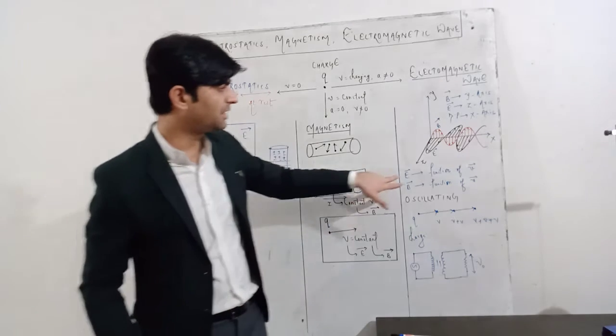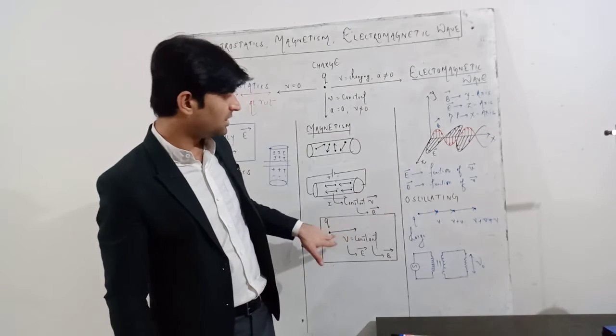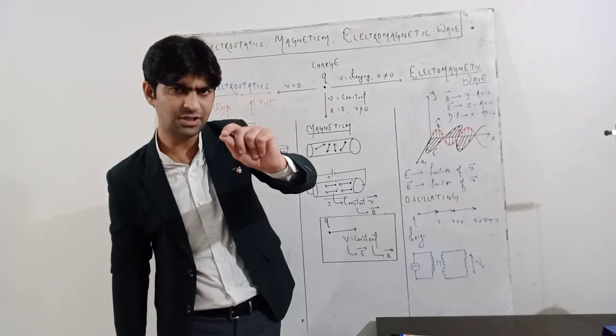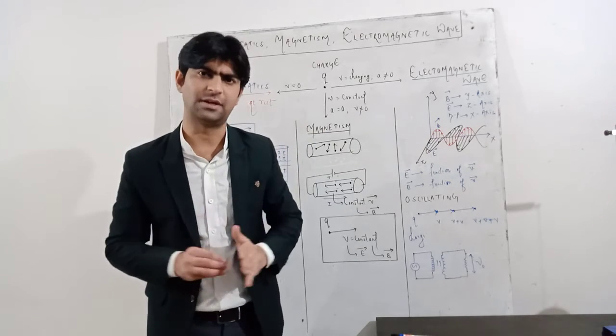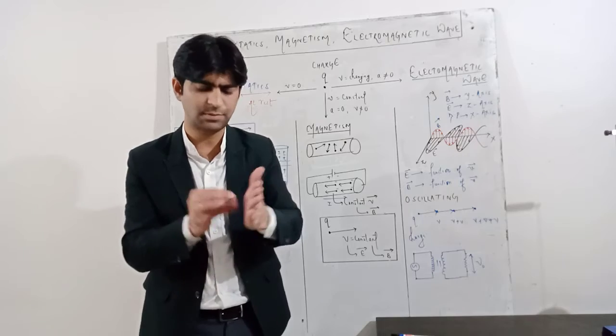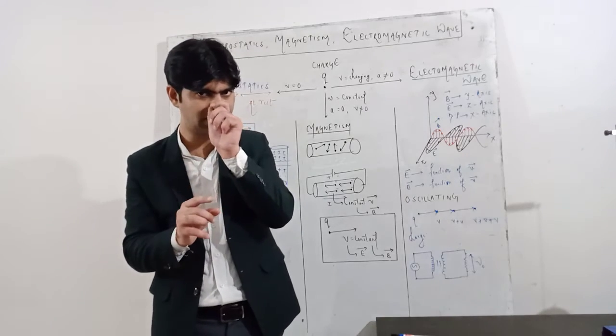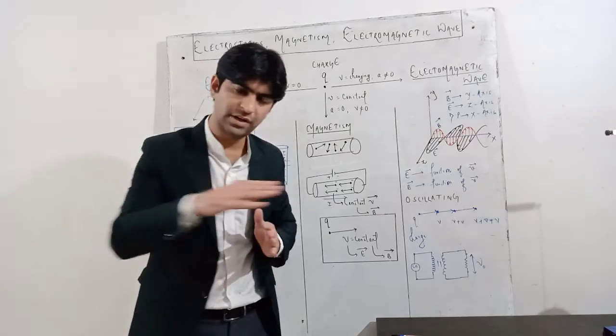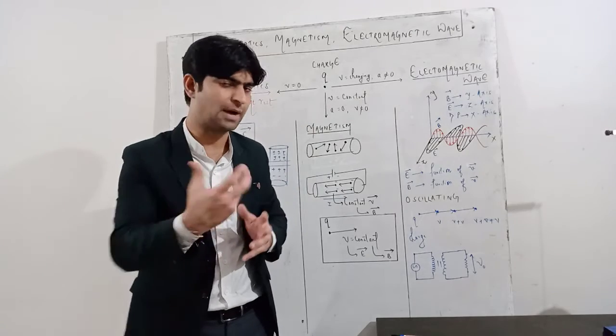So here you can see, if a charged particle is moving with a variable velocity, and if it is a single charged particle, definitely it will have some electric field. If there is only one charged particle, there exists an electric field. And when it is moving, it definitely produces a magnetic field.